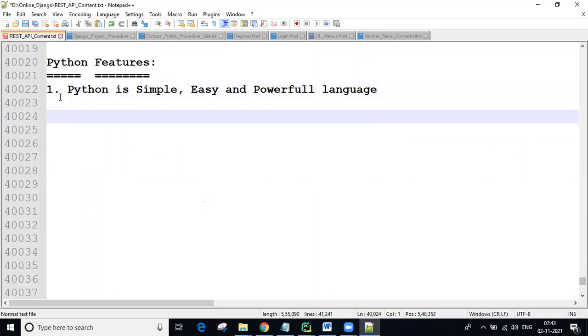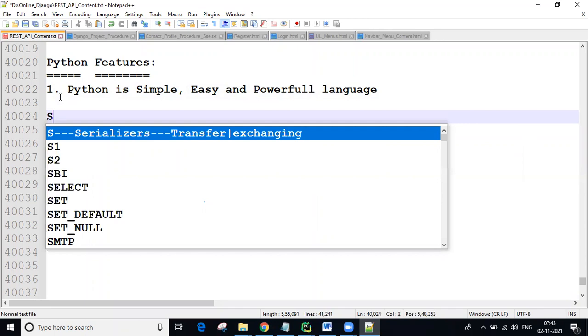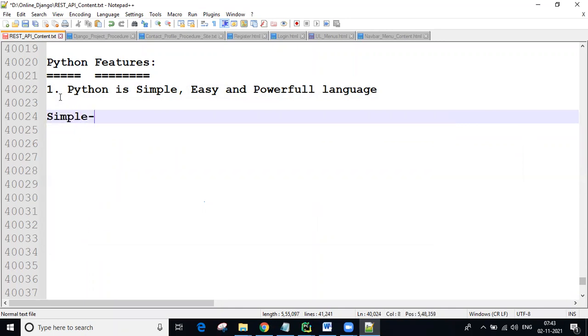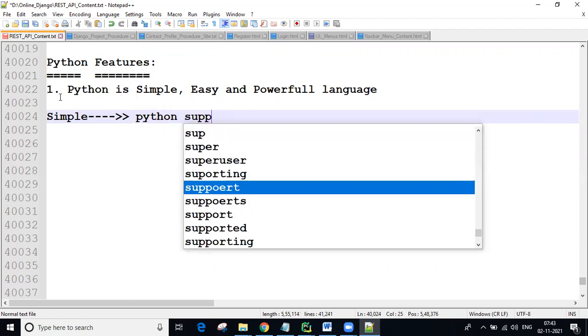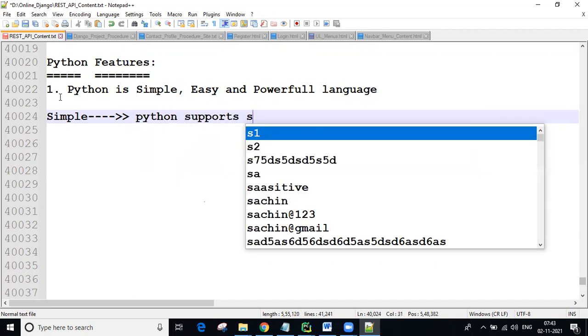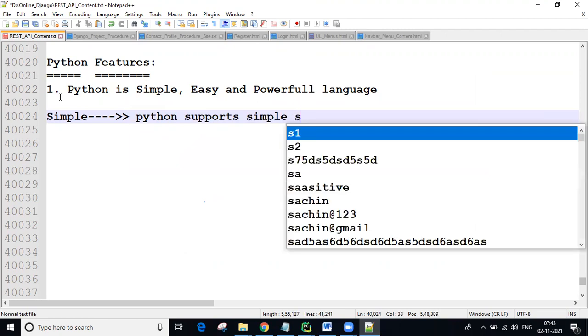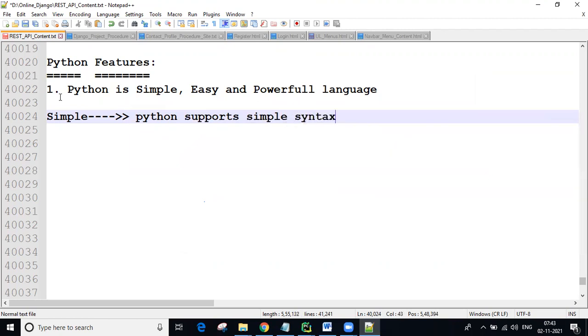Here I said Python is simple. So how can you say simple? Python supports simple syntax. So what does simple syntax mean? For example, let me show.